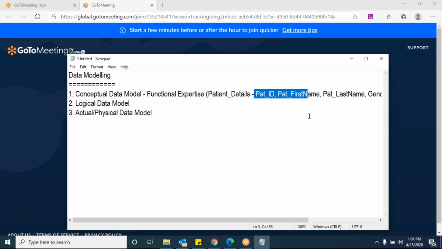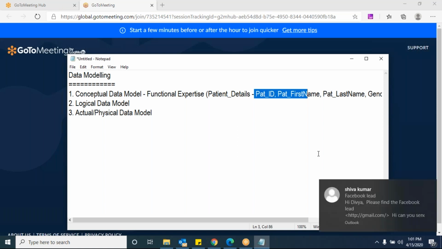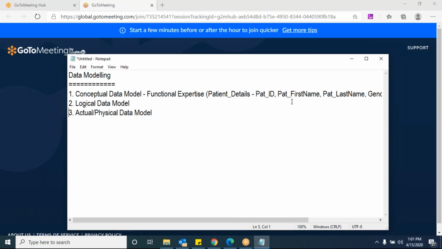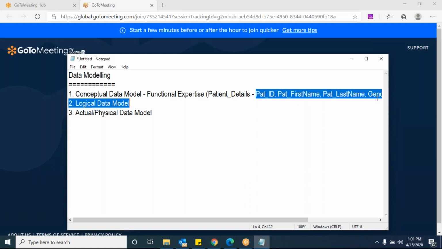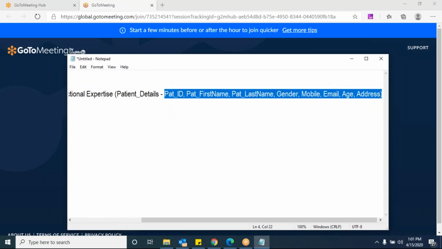All of a sudden it is not being generated, this patient name or last name or first name. You need not capture it, but the client is insisting: I want patient name, first name and last name captured, so that later I can identify the patient by first name or last name. That is what possibly he told you. That's the reason you are maintaining all these details, right or wrong? So he is giving us this minimum information about the patient. Exactly. Not only patient, even for staff, what details they are capturing.